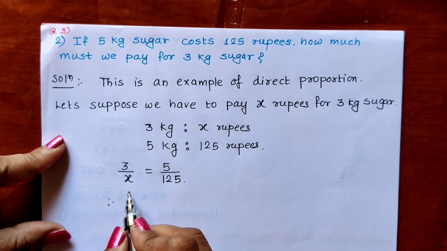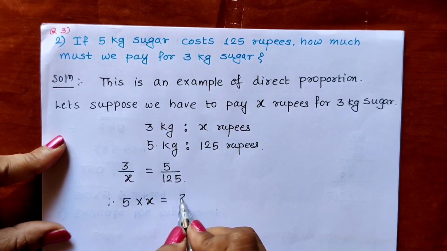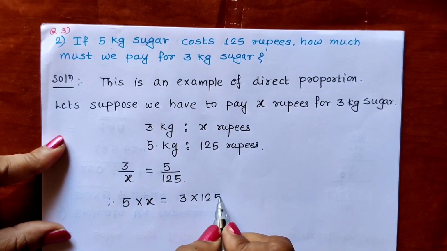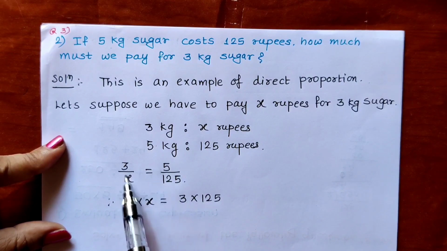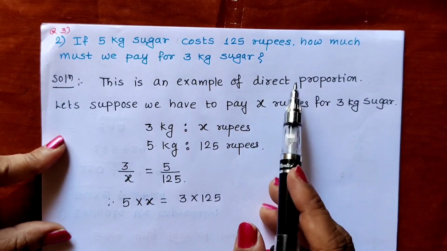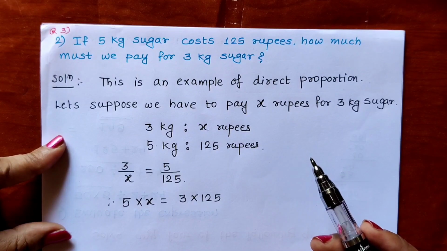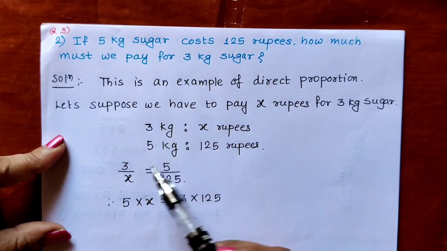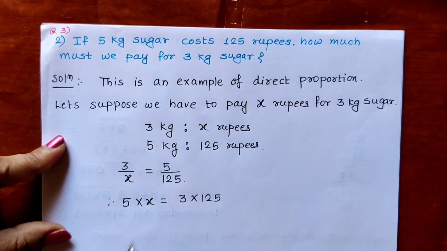Therefore, 5 into x is equal to 3 into 125. In inverse proportion the product is constant, but in direct proportion we write ratio equal ratios.